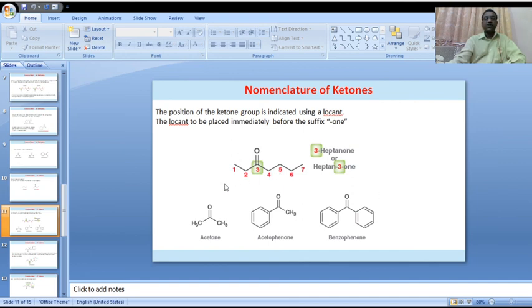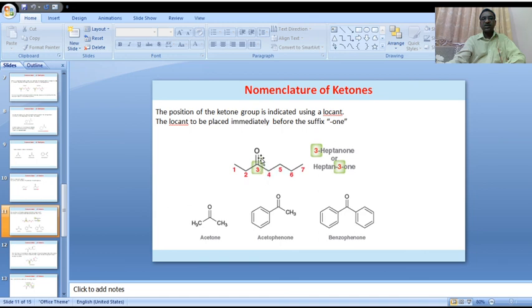Here, this is a parent chain of 7 carbons, with the carbonyl functional group on the third position: 3-heptanone.